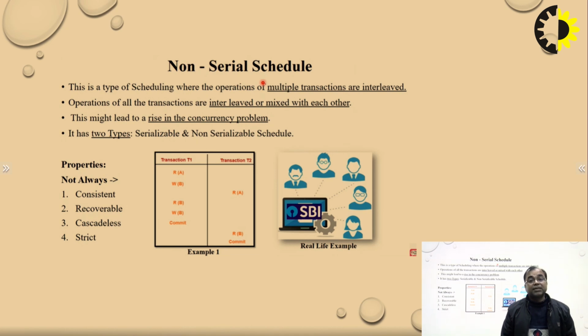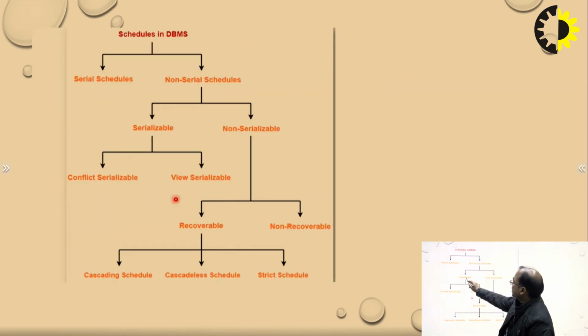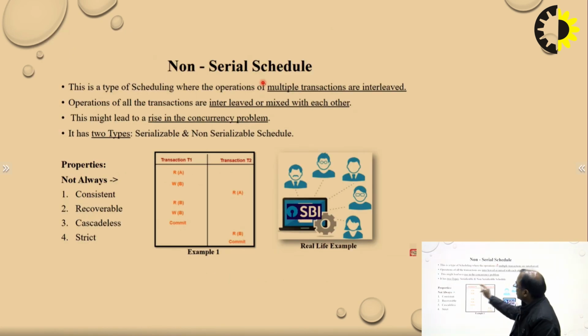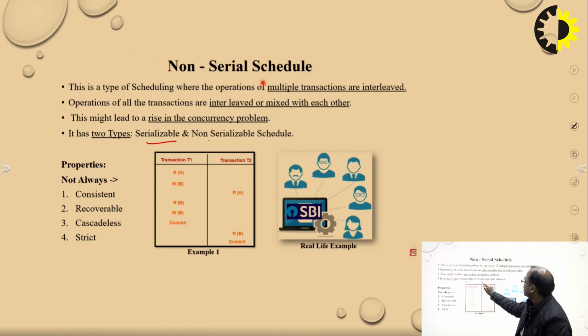What problem arises when there is non-seriality? There must be concurrency, which means it always shows concurrency problems in a DBMS. So non-serial schedules might lead to concurrency problems. Further, as we know, non-serial schedules are divided into two categories: serializable schedules and non-serializable schedules.